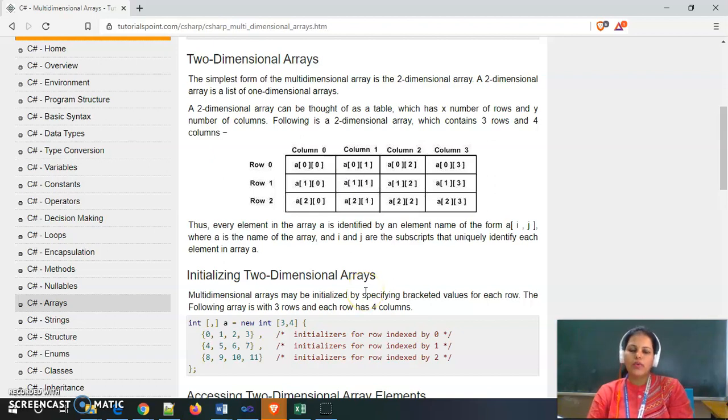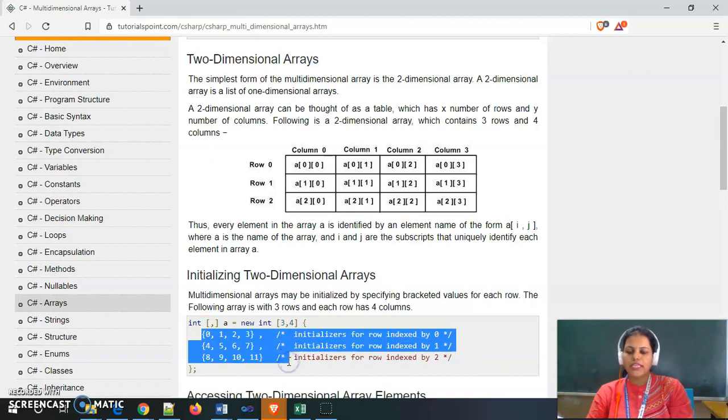So how can we allocate memory or declare two-dimensional arrays in C#? See here, int, and inside the square brackets there is one comma. We use this for declaring a two-dimensional array, and for allocating memory for the two-dimensional array we also need to give the row size and column size inside square brackets. Also, in this way we can initialize two-dimensional array elements.